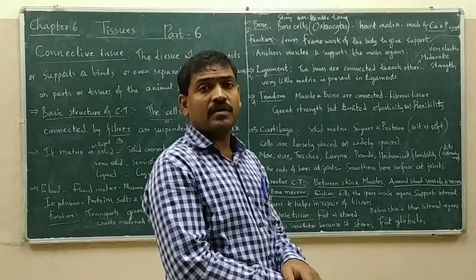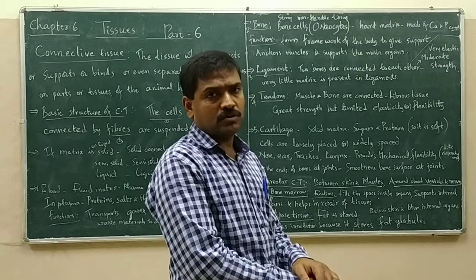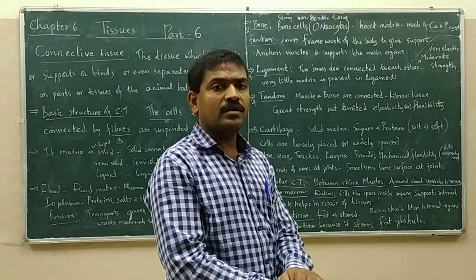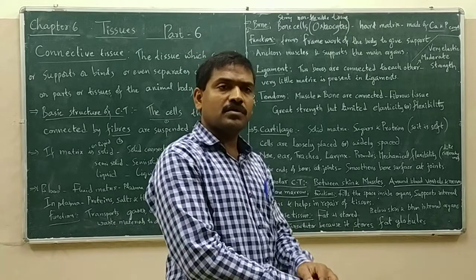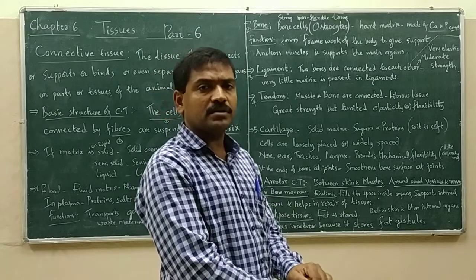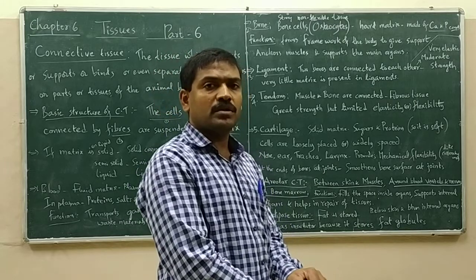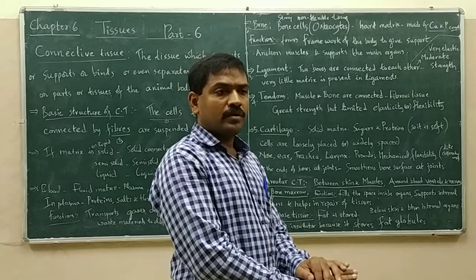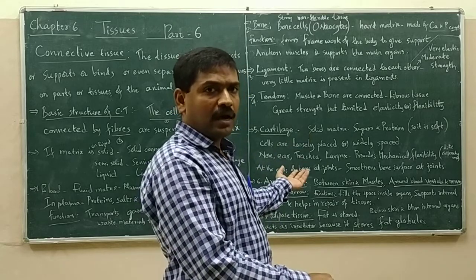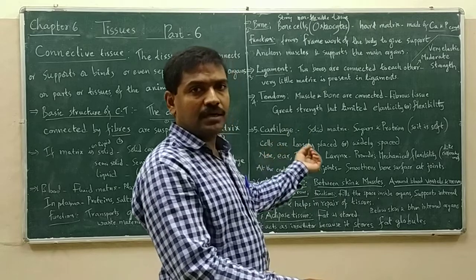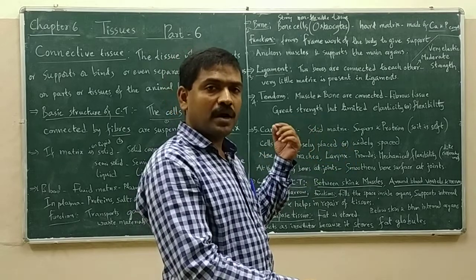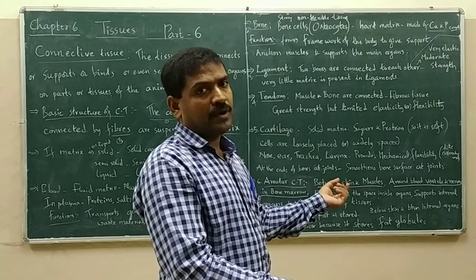In plant tissues, we have learned parenchyma. It provides mechanical flexibility to the branches so that the branches will keep getting shaken whenever the air or wind blows. So the branches and leaves will keep shaking but without getting broken. Like how parenchyma provides the mechanical flexibility allowing the parts to move down and up without getting broken, in the same manner, the cartilage that is present in the nose, ear, trachea, larynx allows the vibration or movement of those parts without the particular part getting broken.